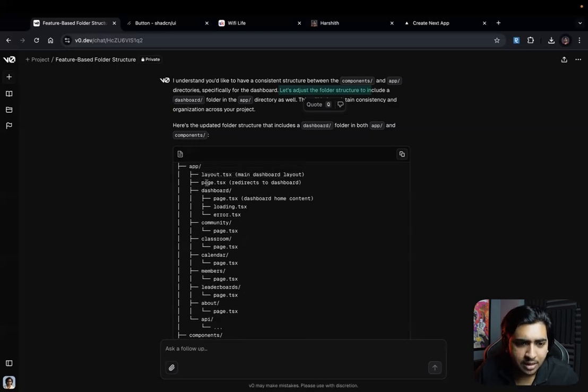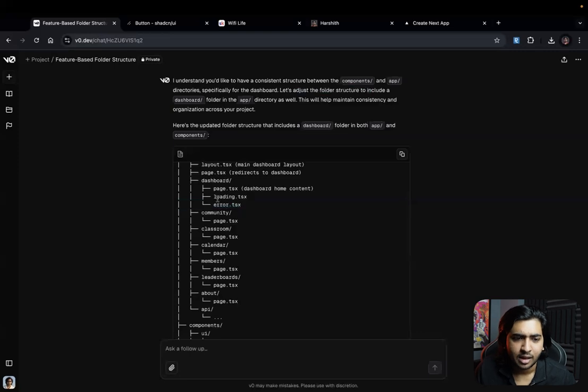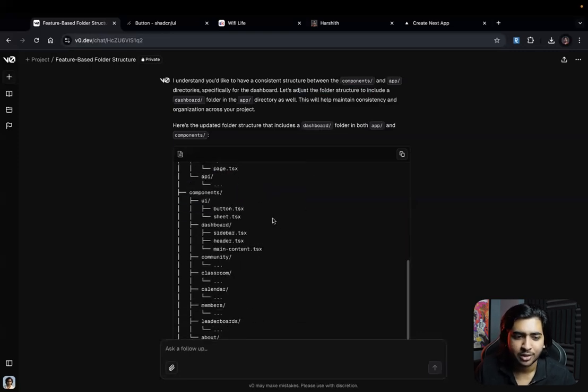All right, so now redirects to the dashboard. Okay, and then now you see it's proper, right? It's dashboard, page.tsx, loading.tsx, error.tsx. The thing is, it just adds extra. I never asked for extras, but anyways, it gave it. All right. So you understand, right? It's basically like loading page, and then it is like the error page. All right.